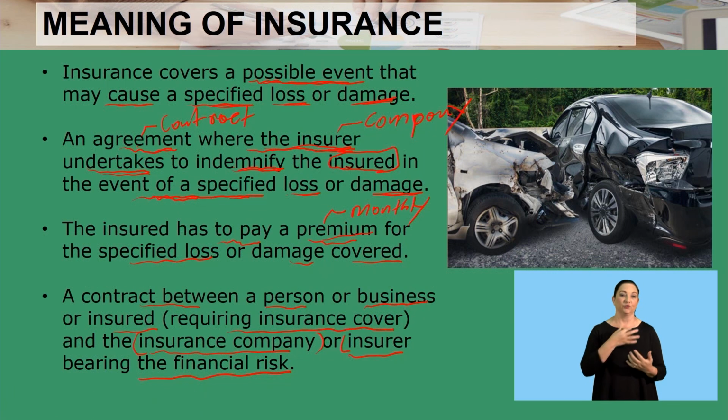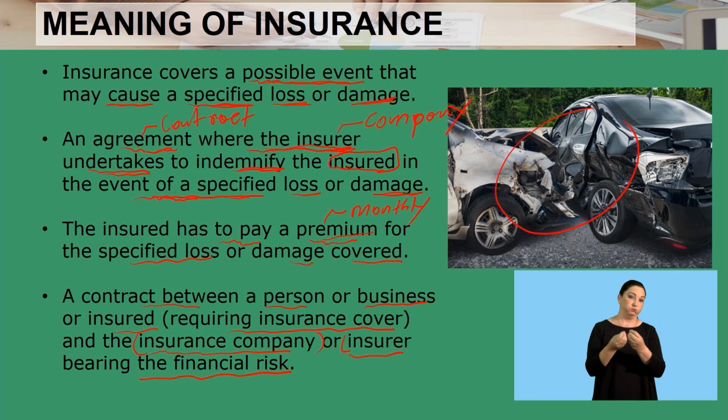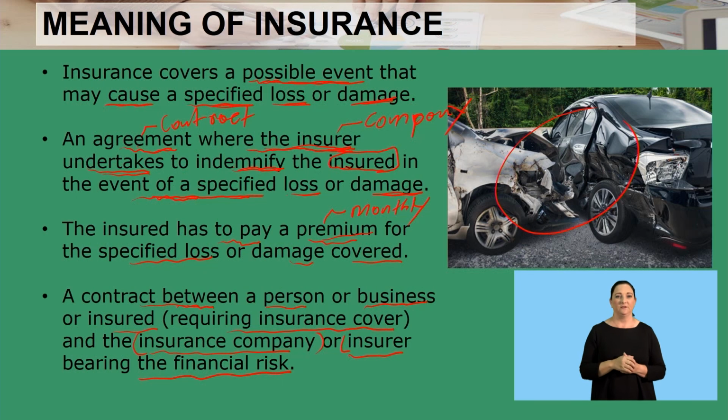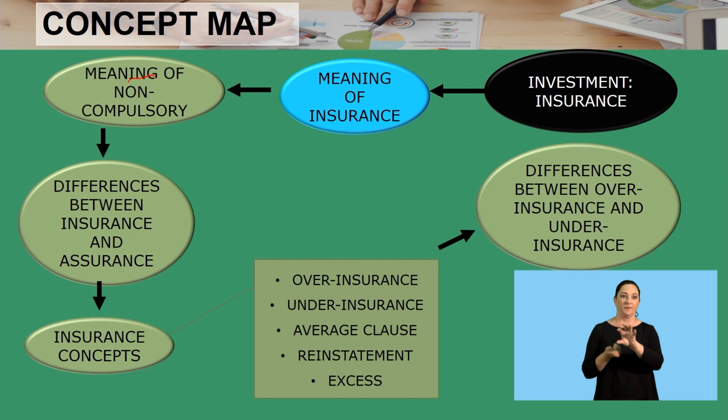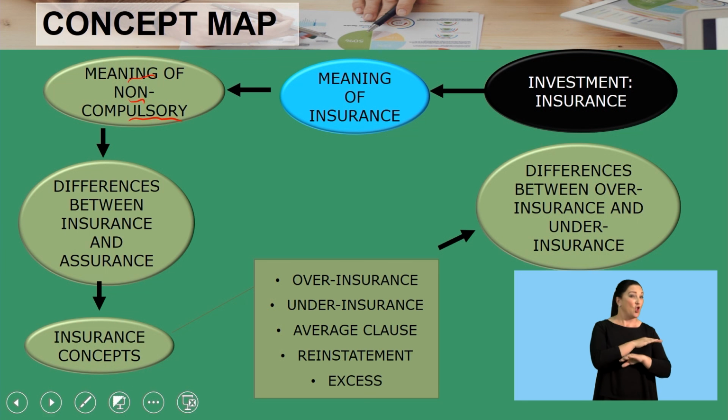As you can see, some of the assets of the business, like cars, would also be insured, so that should damage of this nature happen, they are repaid or compensated for any damage to their asset. Those are basically what you should consider to say you understand the meaning of insurance. You talk about the contract, the agreement, the insurer, and the insured.